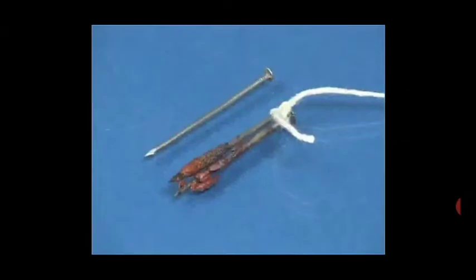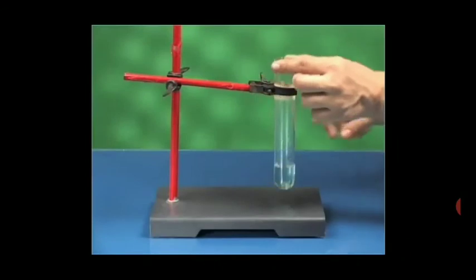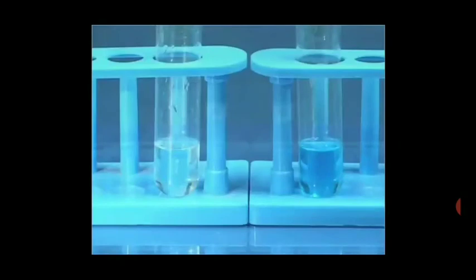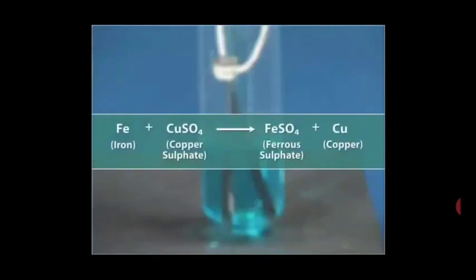So this deposition that you can see on the iron nail is what? Is that clear? I beg your pardon, that is copper, deposition of copper, which is a reddish brown deposit, and the light green, pale green color is of iron sulfate. Is it clear? So you can see this reaction between the iron and copper sulfate, which results in the formation of iron sulfate and copper.